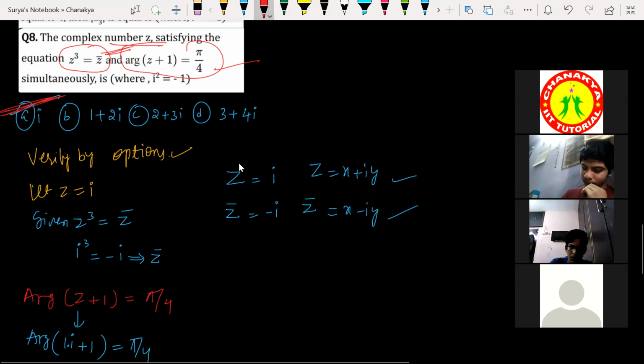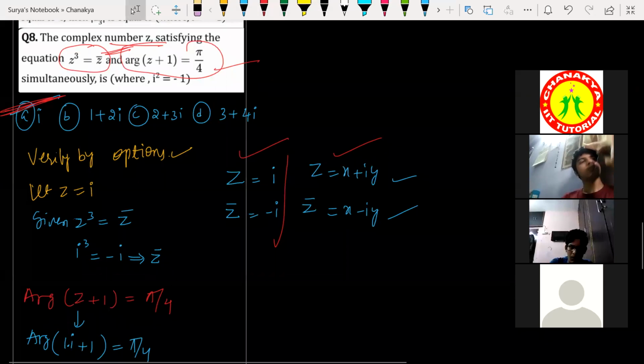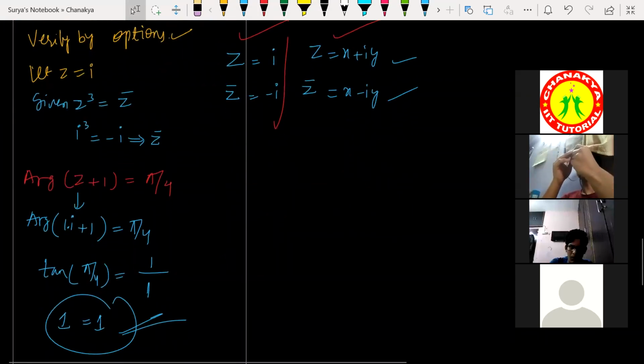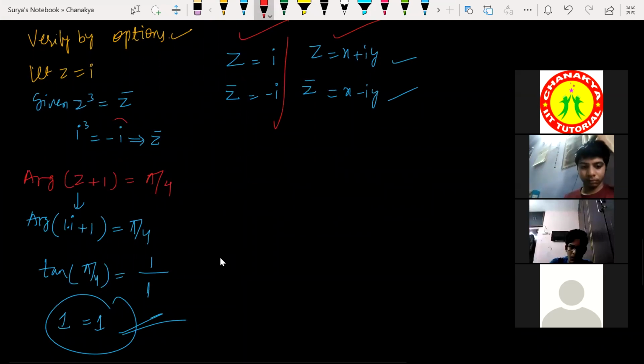Any doubts? The only thing you need to understand is what is the conjugate of the complex number. In place of plus, you'll be putting minus over there. Getting my point? So Z cube is equal to Z bar. I cube is I cube. I got minus I here. Minus I means modulus of Z.